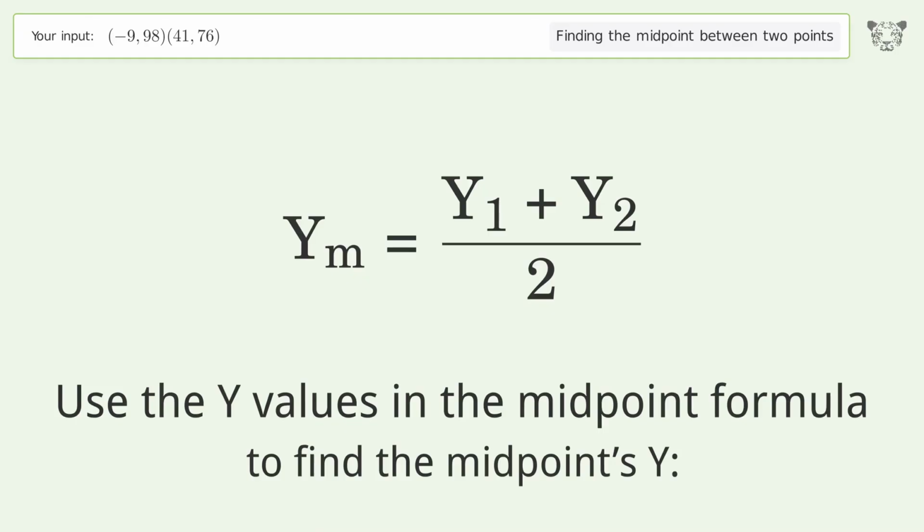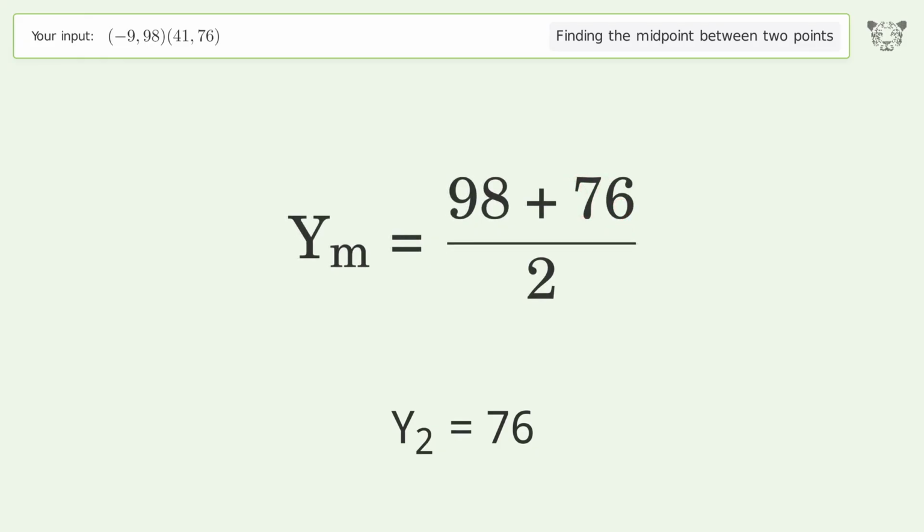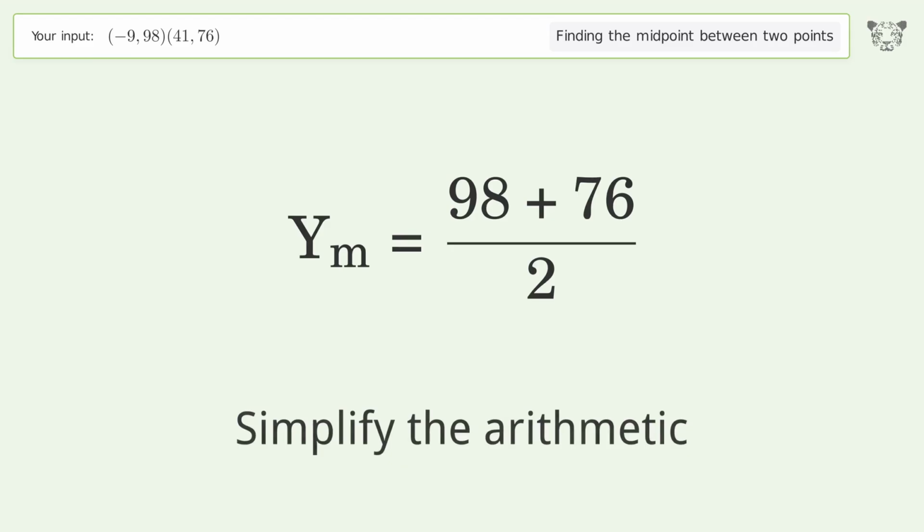Use the y values in the midpoint formula to find the midpoint's y. y1 equals 98. y2 equals 76. Simplify the arithmetic.